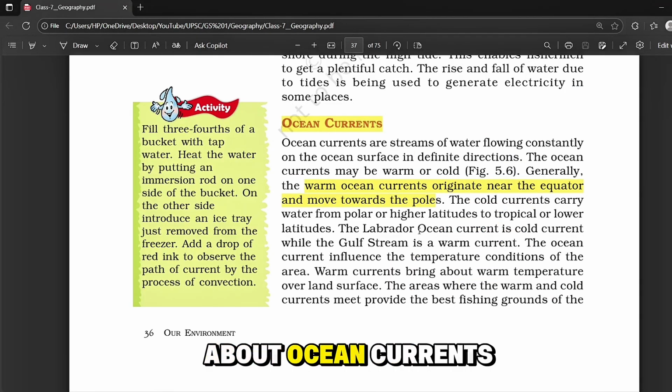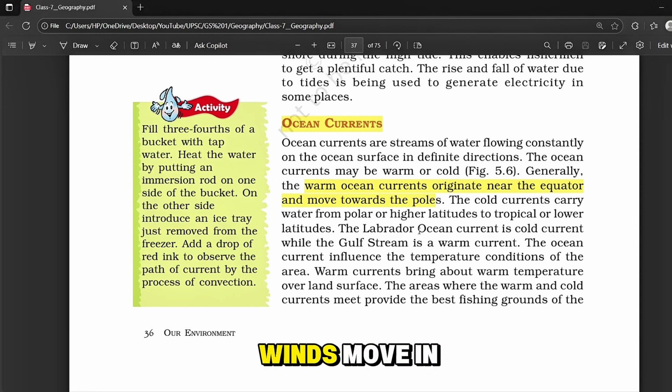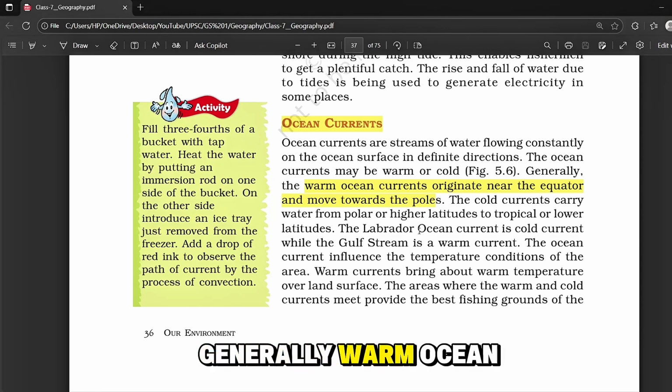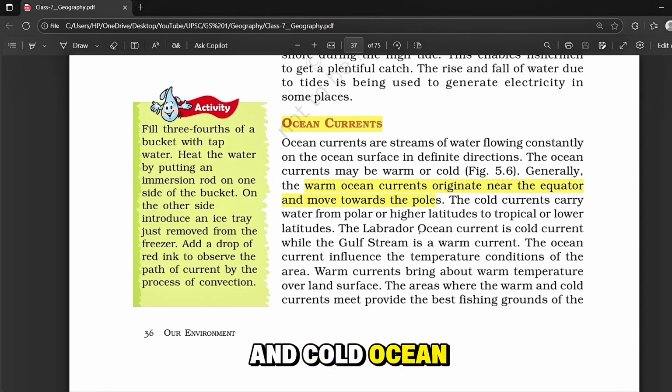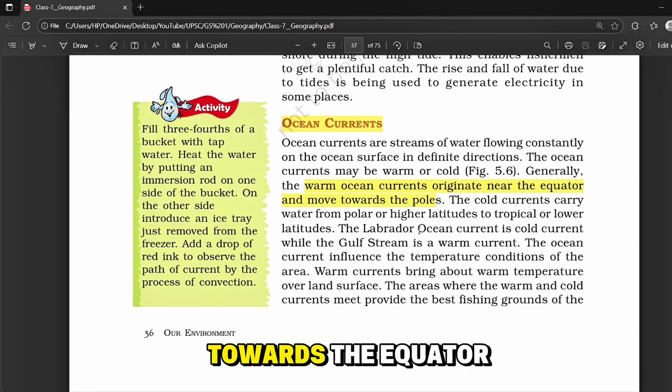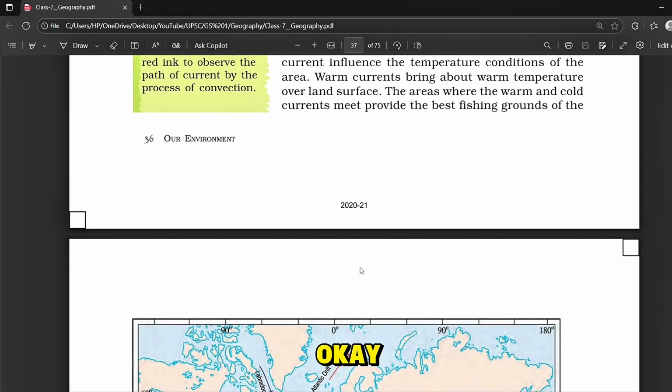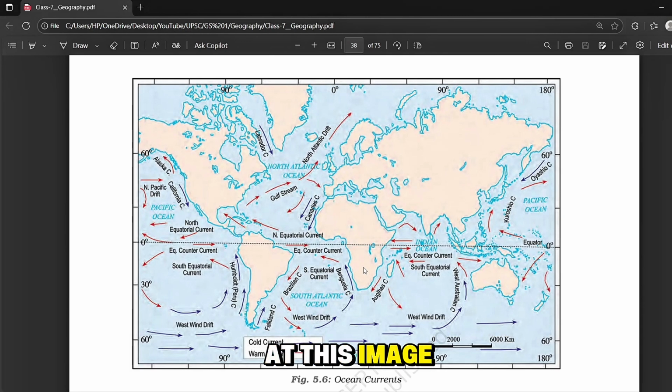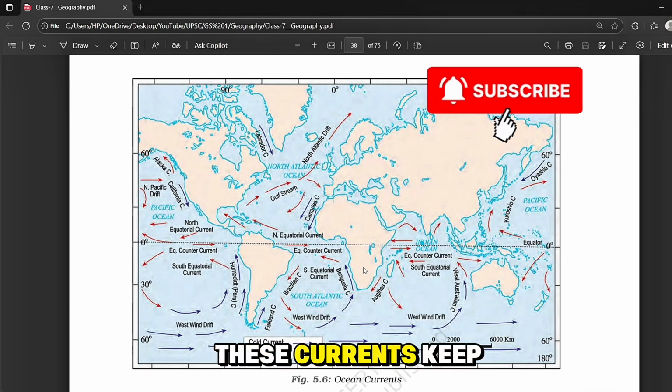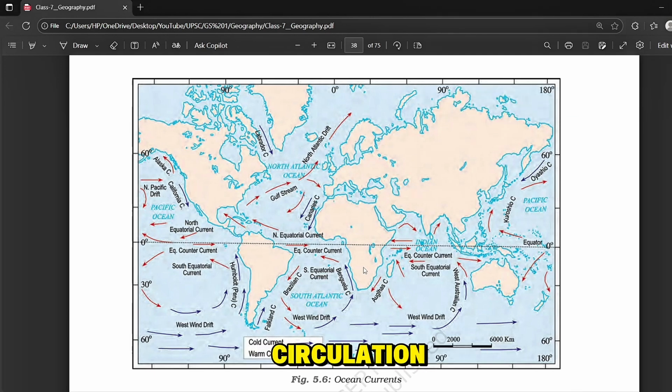Now let's talk about ocean currents. See, just like winds move in the air, water also moves in the oceans, and this movement is called ocean currents. Generally, warm ocean currents start near the equator and move towards the poles, and cold ocean currents start near the poles and move towards the equator. Okay. If you look at this image, you can see some arrows. The red ones are the warm currents and the blue ones are cold currents. These currents keep moving in a circular path, and together they form a big system called ocean circulation.